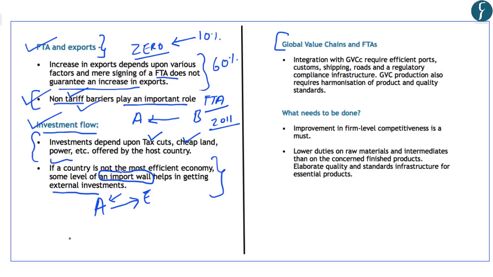Now, in the case of Australia, in the year 1987, it used 89% of the cars in its country, and those cars were produced in Australia itself. It did not depend upon the import of automobile vehicles. At that time, in 1987, the tariff duty or import duty in Australia on automobiles was around 45%. However, gradually, over a period of time, Australia decreased this tariff duty from 45% to 5%.